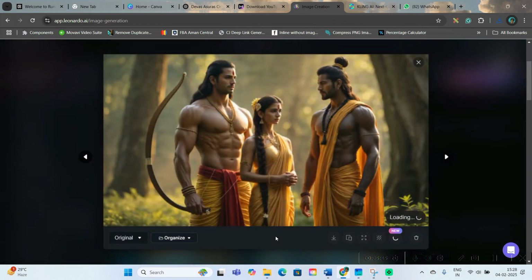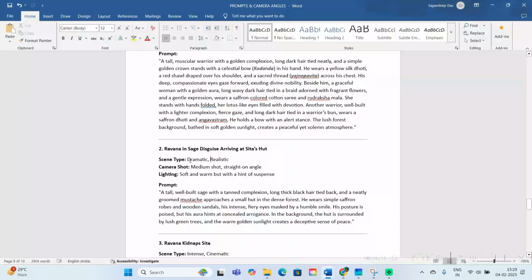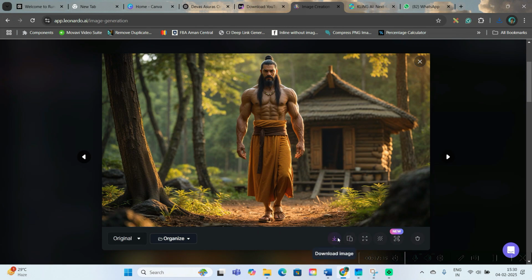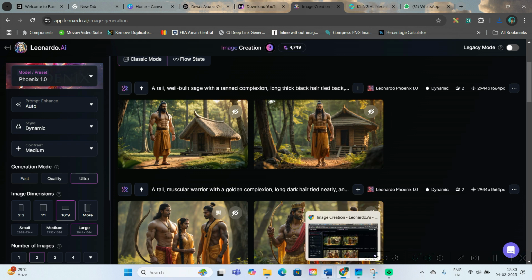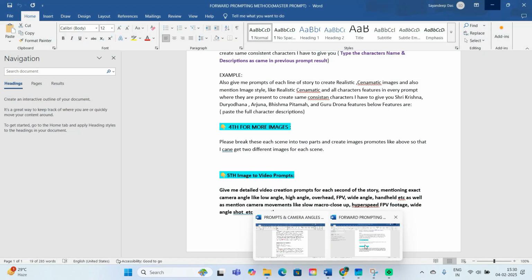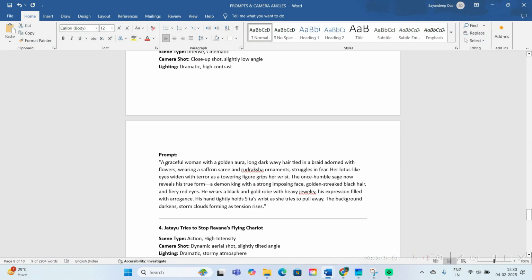You can go ahead and download it from this download button, and then we will be creating videos out of it. So this is my second image. Now to create the third image, I will show the next option. Okay, next process is very simple.